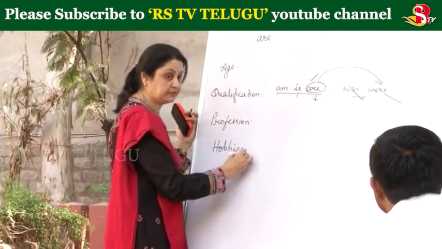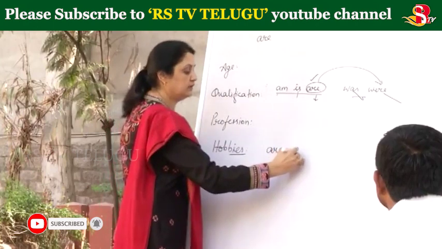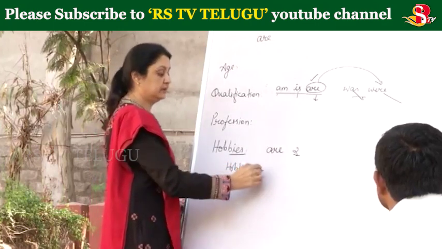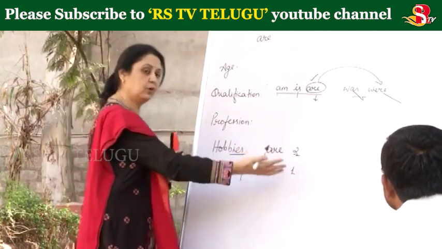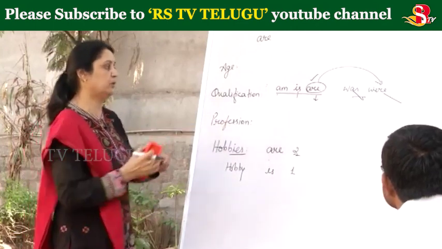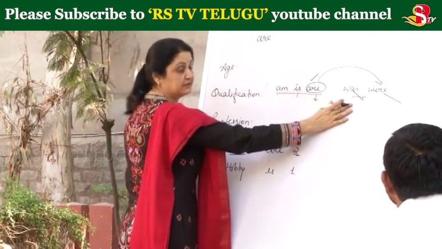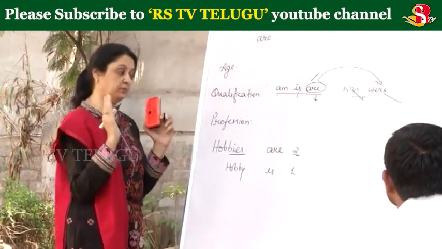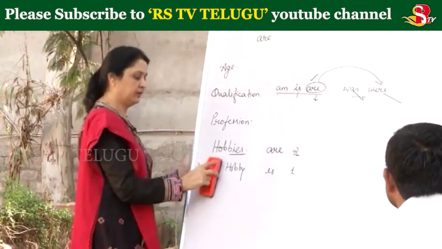So when you say hobbies, it means plural, and then you are making use of are. When you mention are, at least 2 hobbies you have to write. But when you say hobby, which is singular, then we say is, then we have to mention only one hobby. So with are, 2 hobbies, with is, 1 hobby. This is singular, this is singular, this is plural in the present. This is past singular, and this is past plural. So we have to remember what is present and past, and at the same time which is singular and which is plural.